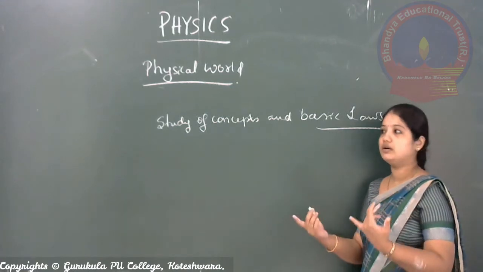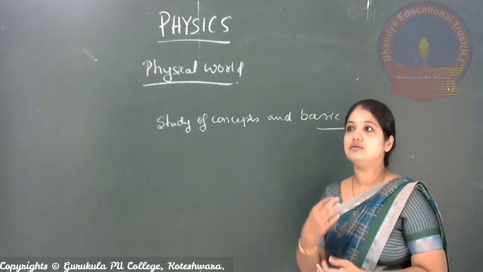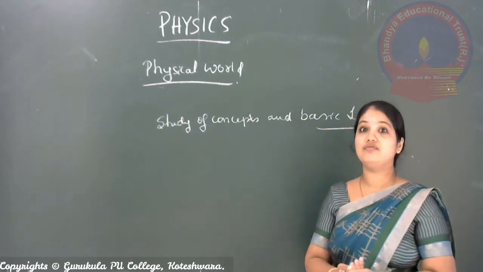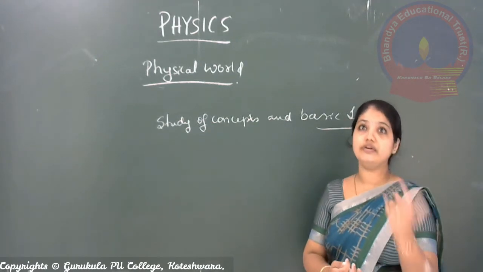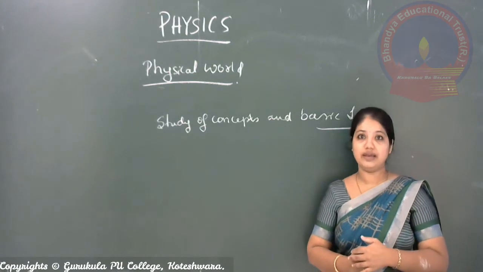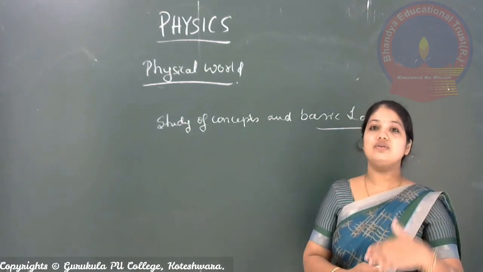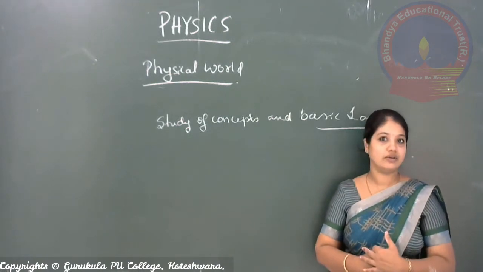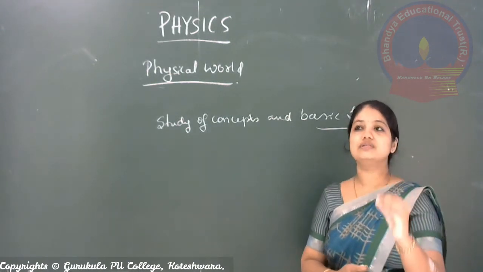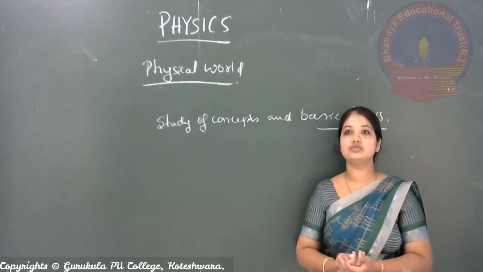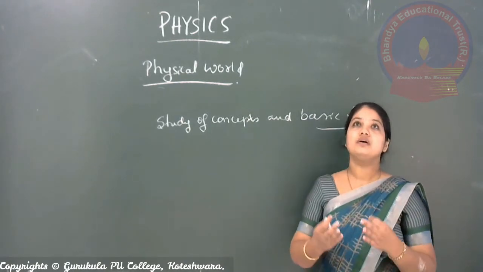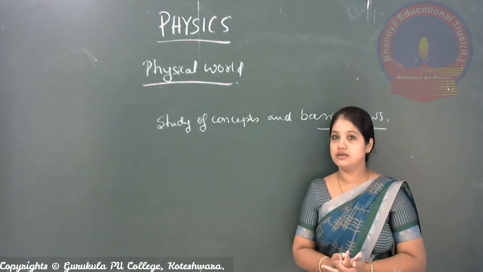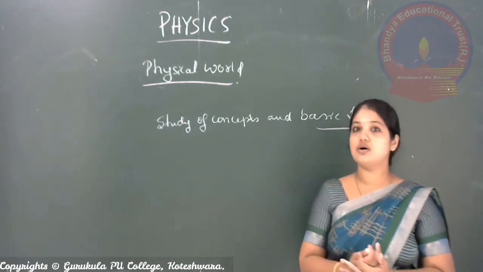You may have come across many laws when you studied chapters like light, electric field and magnetic field. For example, you have studied the laws of reflection, Snell's law, and the laws of refraction.